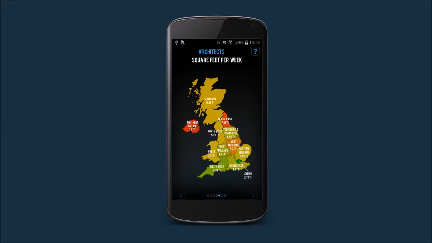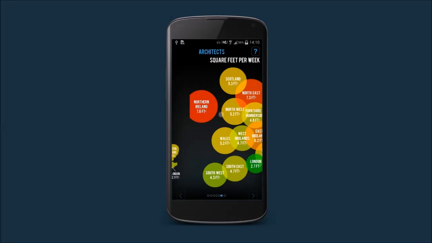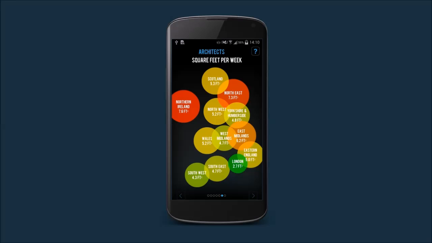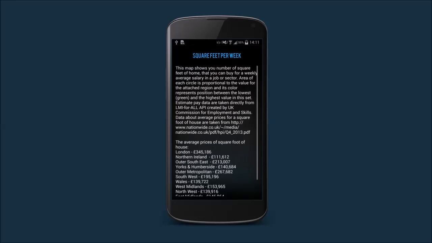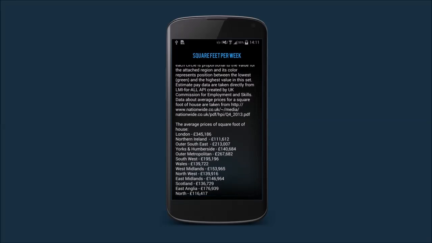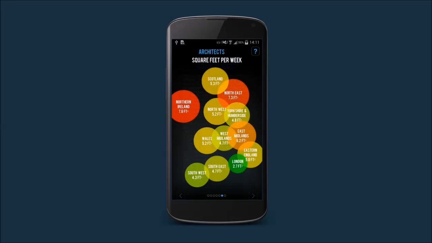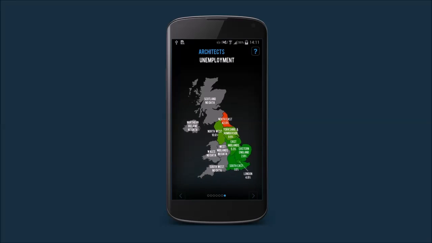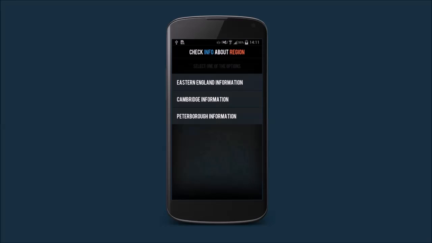So we decided to look at the housing market as a good indicator and check how many square feet you could buy for the average architect's salary in different regions. And here are the results on the bubble chart. If you want to verify how these calculations were made, just press the question mark to see the data sources we used. Last but not least, here's the regional unemployment data for architects. You can also tap on the bubble to get some further information about regions which might be helpful in making career choices.